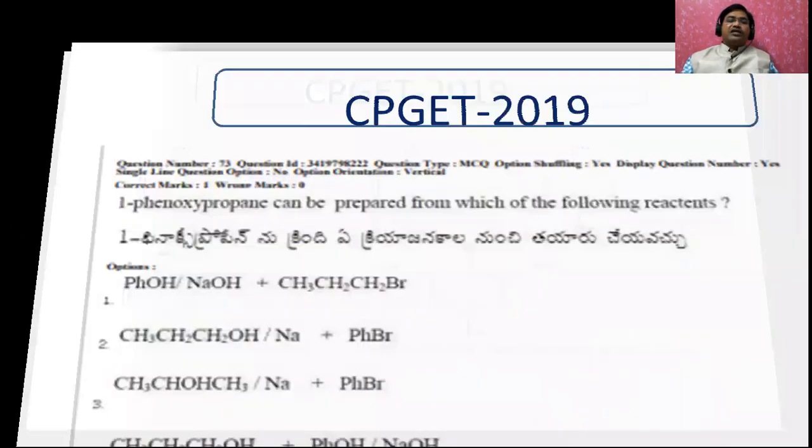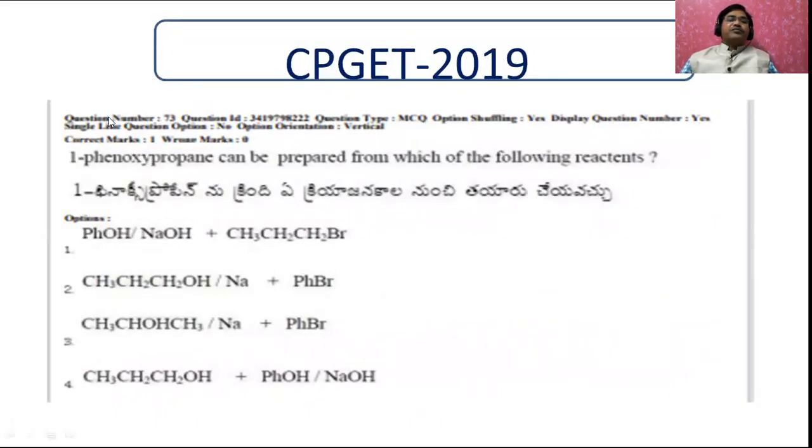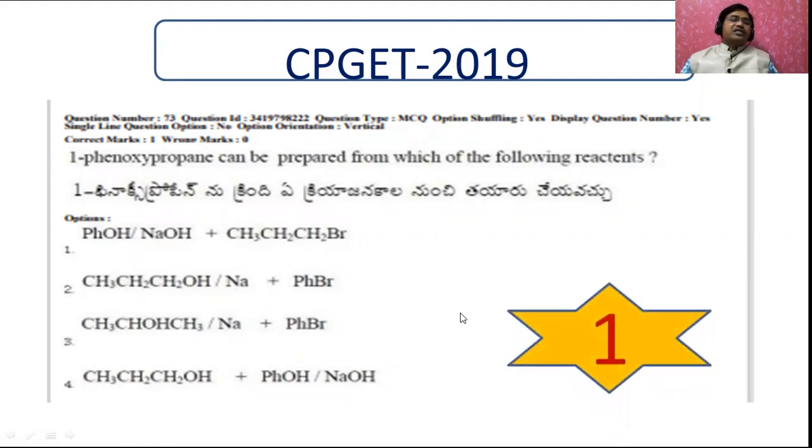Now let us go for another one. 1-Phenoxypropane can be prepared from which of the following reactions? See, phenol and sodium hydroxide followed by treating with an alkyl halide. Then isopropyl alcohol with sodium and an aryl halide, bromobenzene, and similarly secondary alcohol with this one and this one. Remember that this is based on Williamson synthesis. The answer is only this one. 1-Phenoxypropane means it is an ether. Ethers are generally prepared by Williamson synthesis.